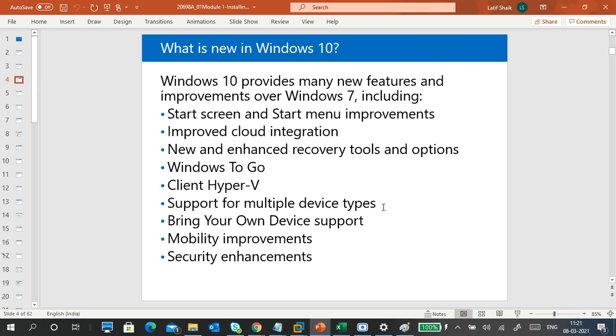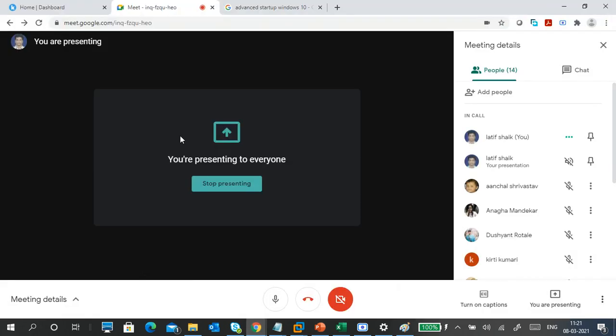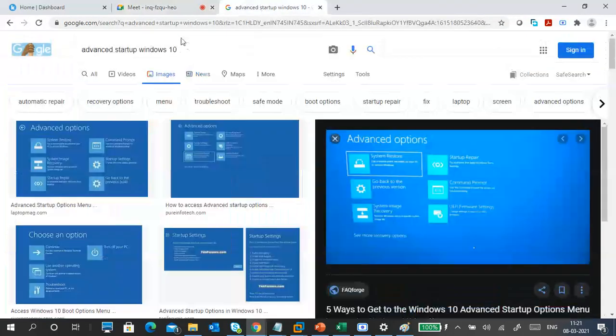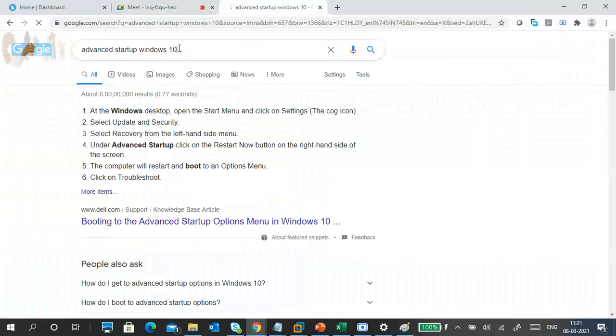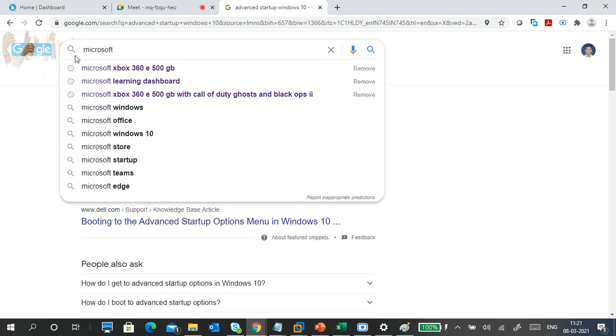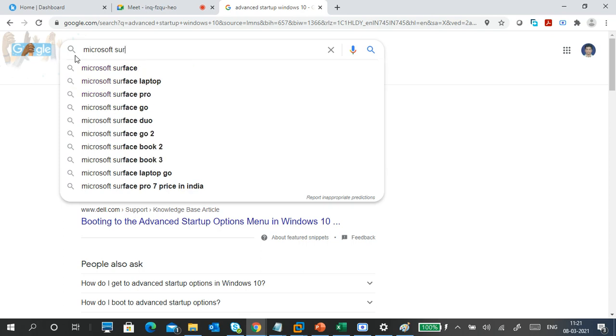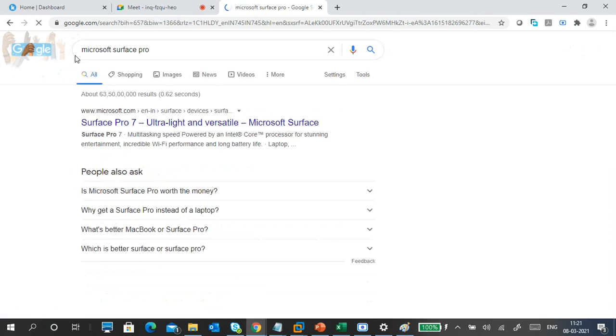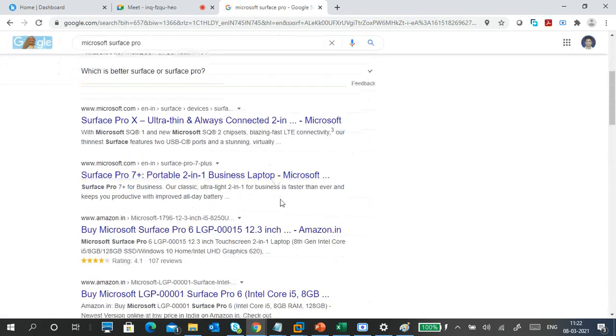Support for multiple device types means Windows 10. Whenever you use different devices, like one more is there now. Microsoft Xbox is there, for gaming purposes. Microsoft Surface Pro.